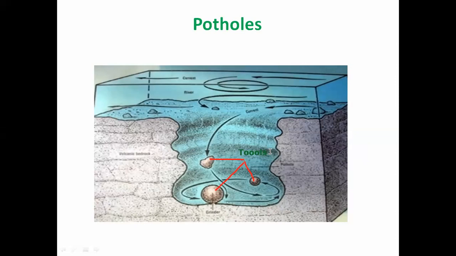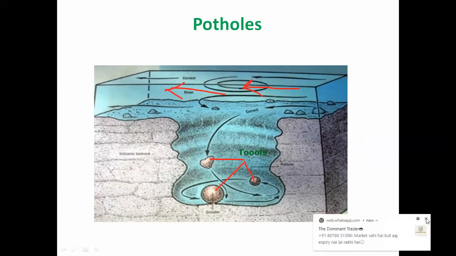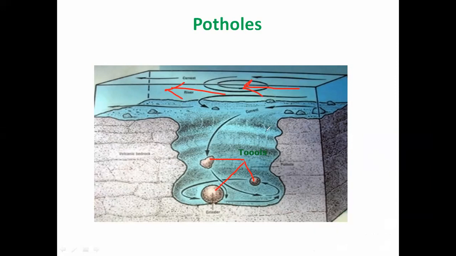Now, how are these tools responsible for the increasing diameter and depth? You know that the water is continuously moving in one direction. Here, the water is moving towards the left-hand side. When this moving water enters into this depression, or this pothole, the water moves in a circular direction in this pothole.